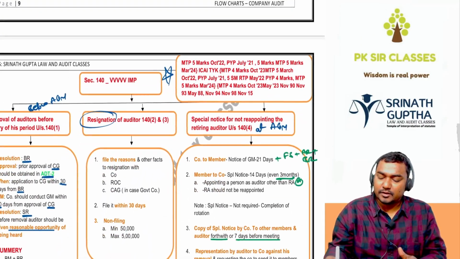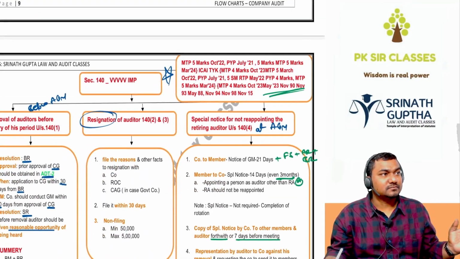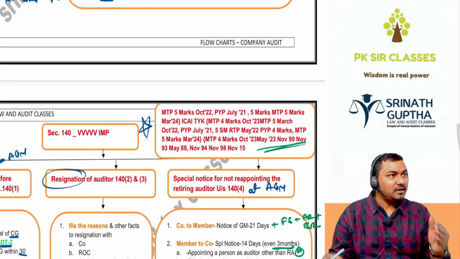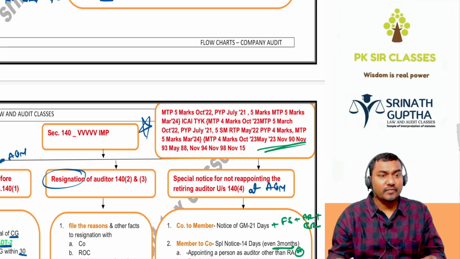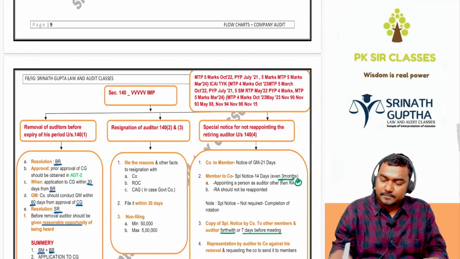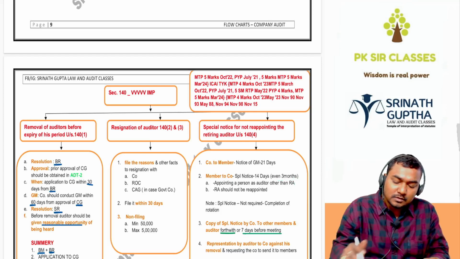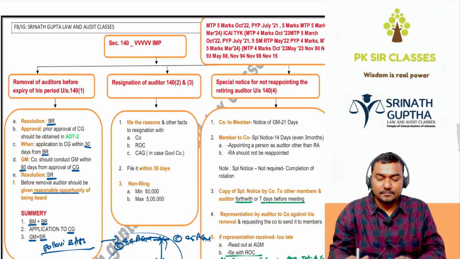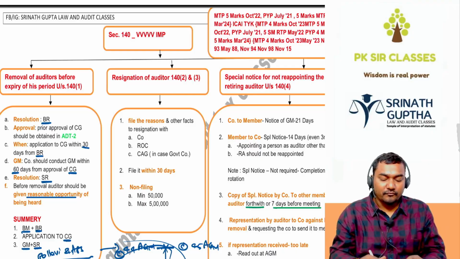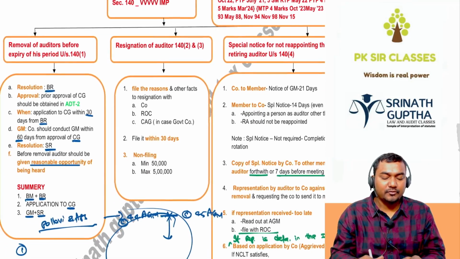नेक्स्ट ये देखो बेटा कितना बार आ रहा है एग्जाम में. इसके क्वेश्चन came so many times in the exam बेटा. Section 140. So till now we have discussed only one section, that is section 139. The second section of this chapter is 140. Here 141, 142 and 143, 144. What is 141? Removal of the auditor before expiry.